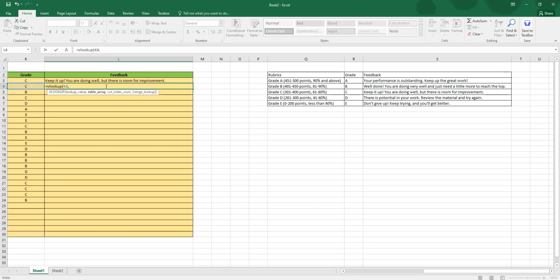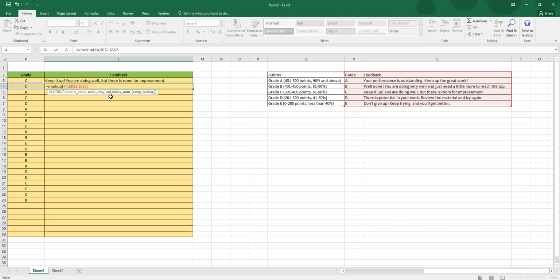What is the table array? The table array is this. Which are the columns of the table? This is the columns of the table. Those two. Now to make sure that these references remain constant when we pull down the formula to the other cells, I'm going to hit function key F4, and notice that we got the dollar signs here. That means now it is an absolute reference. It will not change. If you don't do this, the reference will become relative and you will not get accurate information. Now use a comma again.